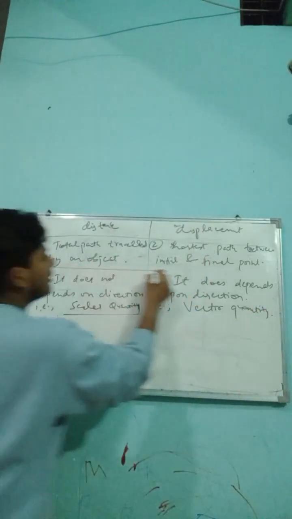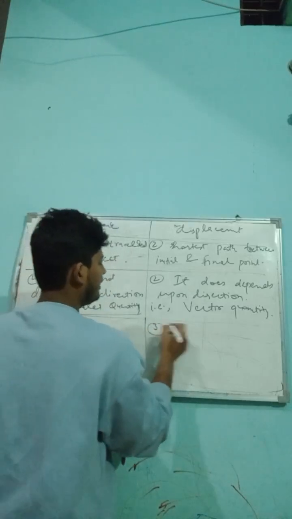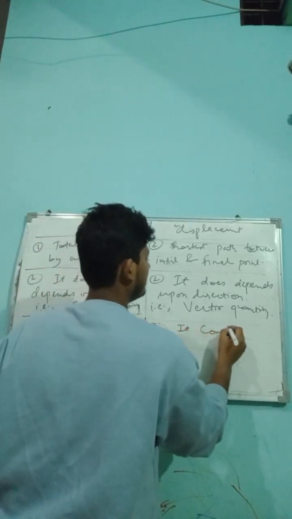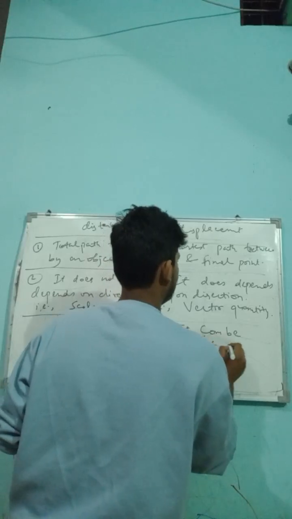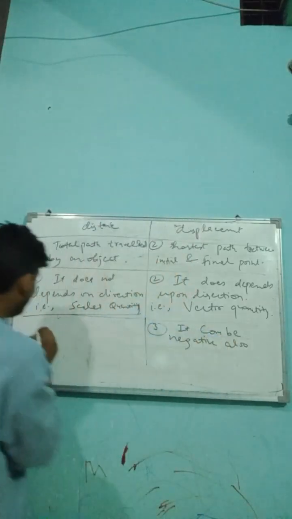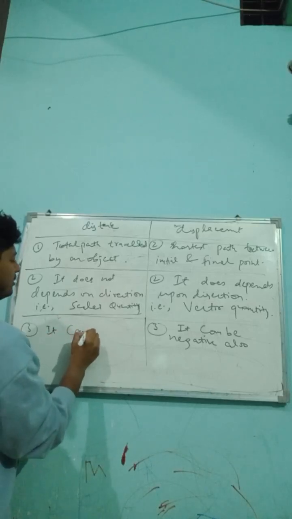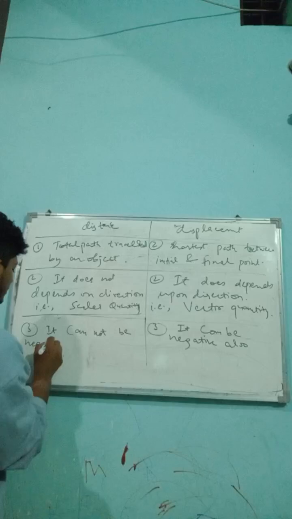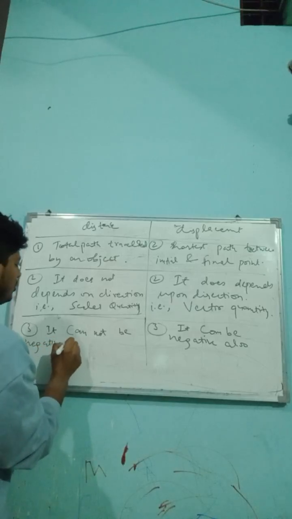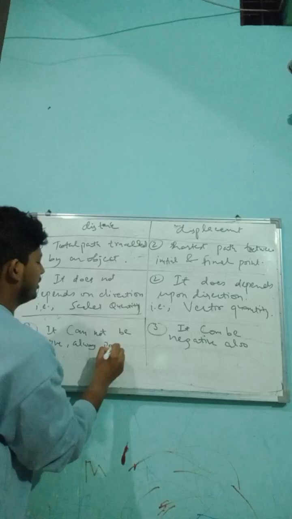We have seen right before that displacement can be negative also. Distance cannot be negative. It is always positive.